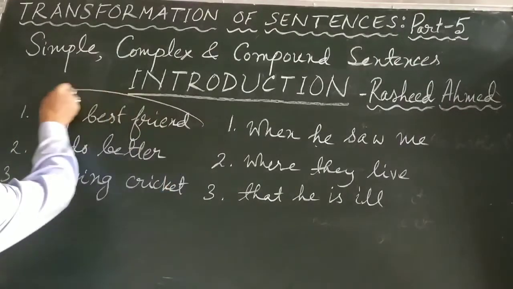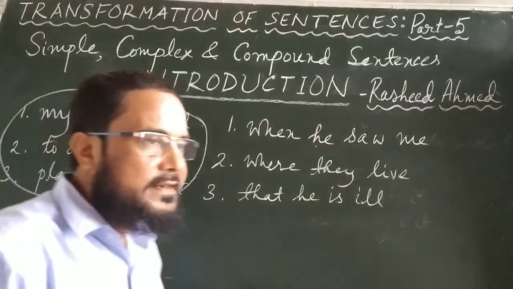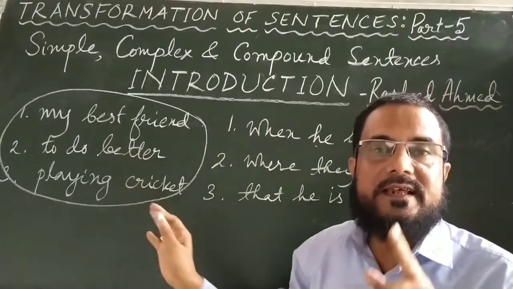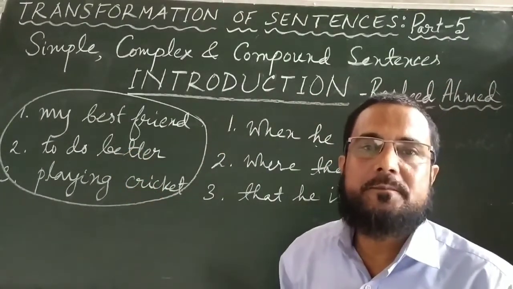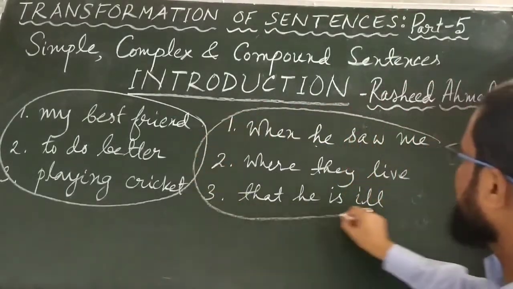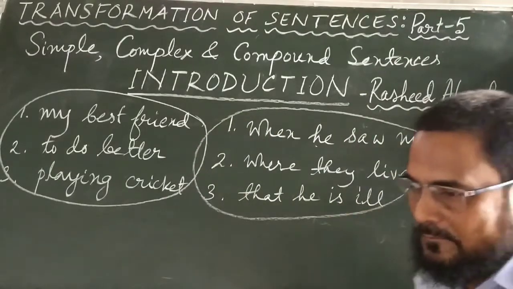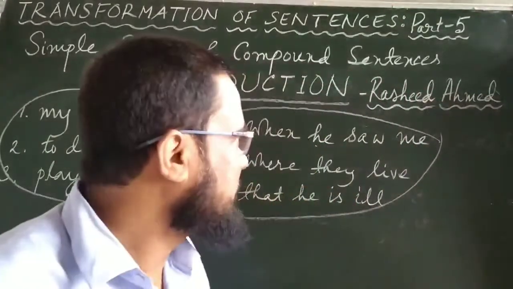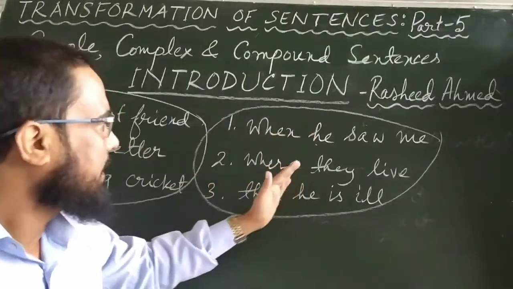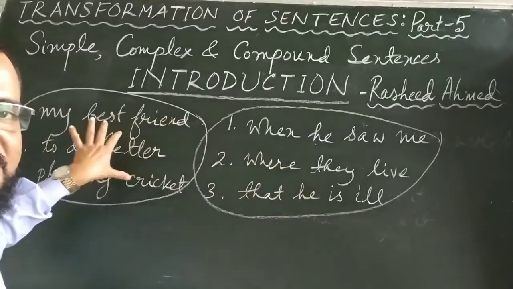These three things, my best friend, to do better, playing cricket, the type of expression that is there in these three, they have got one name in grammar. What is it? You compare these three with these three. Here you have, when he saw me, where they live, that he is ill. Interestingly, if you look at them seriously, you will find that although in the second category, they appear to be carrying some more meaning compared to these.